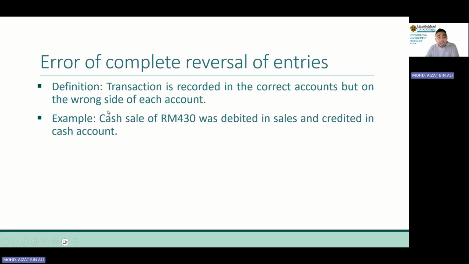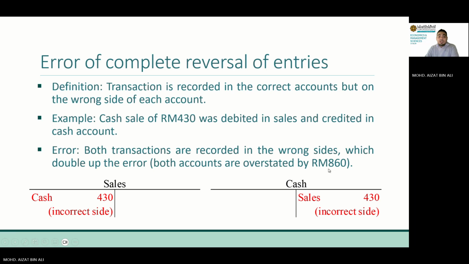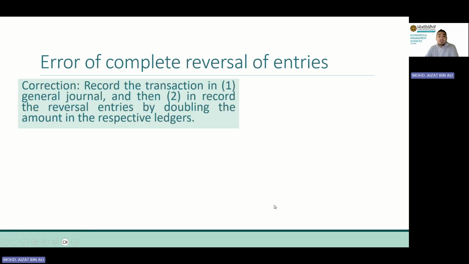Okay, example here, cash sale. When we talk about cash sale, debit cash, credit sales. But here, we debit sales, credit cash. It is reverse. The debit and credit is reverse. So both transactions are recorded in the wrong side, which doubles up the error. So in this case, it should be here 430 credit, and cash should be debit, right? 430.